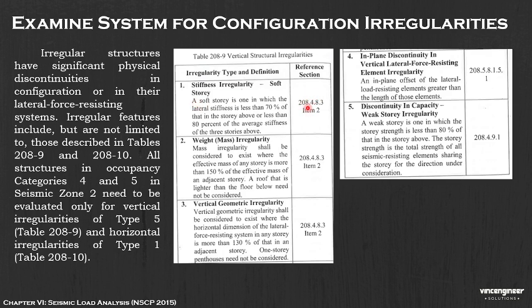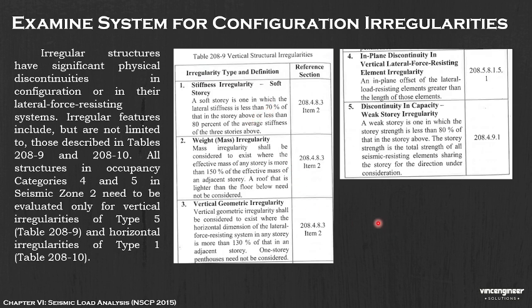You can find it in the reference, Section 208.4.8.3. A soft story is one in which the lateral stiffness is less than 70% of that in the story above, or less than 80% of the average stiffness of the three stories above. What is new to you is that if the column on the first floor has a small dimension, less than 70% of its dimension on the second floor, third, fourth, or fifth floor, then we have a soft story. A soft story is one in which the lateral stiffness is less than 70%.